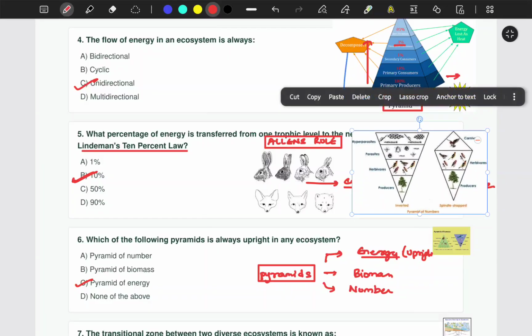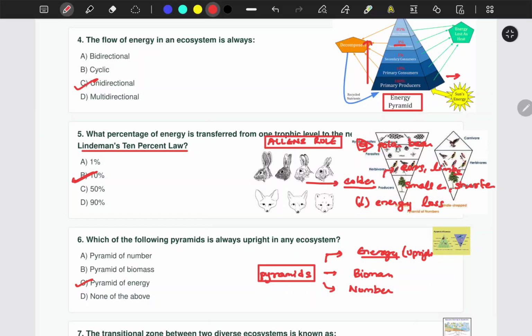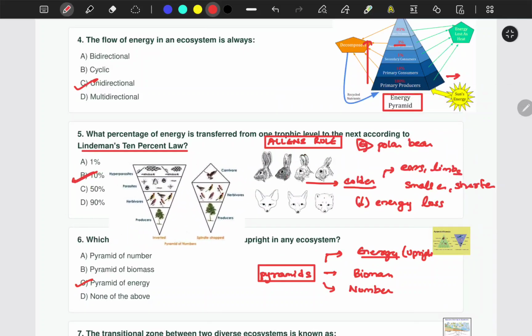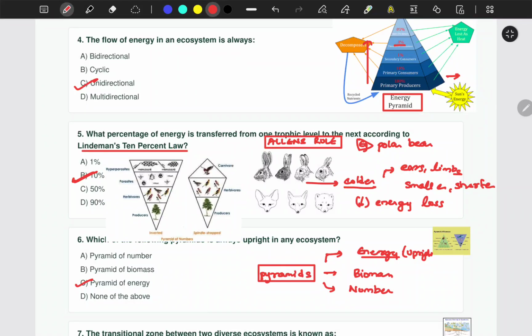This is pyramid of numbers, right? Pyramid of numbers can be inverted as well, or otherwise it can be spindle shaped. You see this, spindle shaped. So if they ask you which pyramid in an ecosystem can be spindle shaped, the answer will be pyramid of numbers.